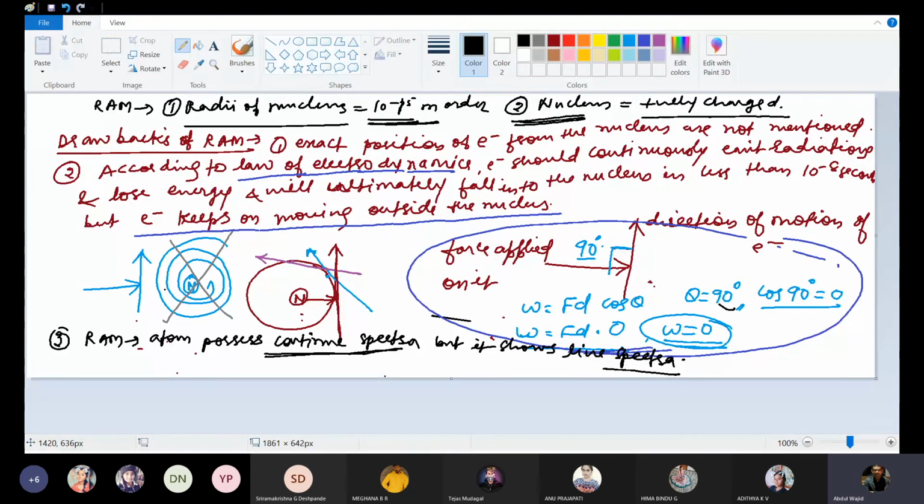Since there were drawbacks, there was the need of a new model. So Bohr gave another atomic model, that is Bohr's atomic model. You know Bohr's atomic model.